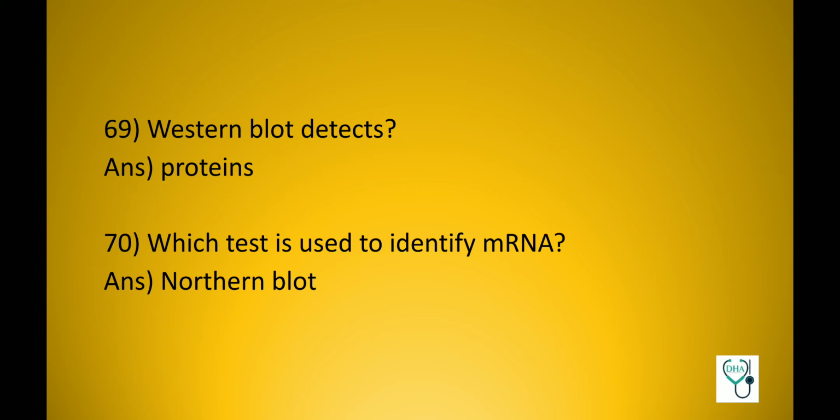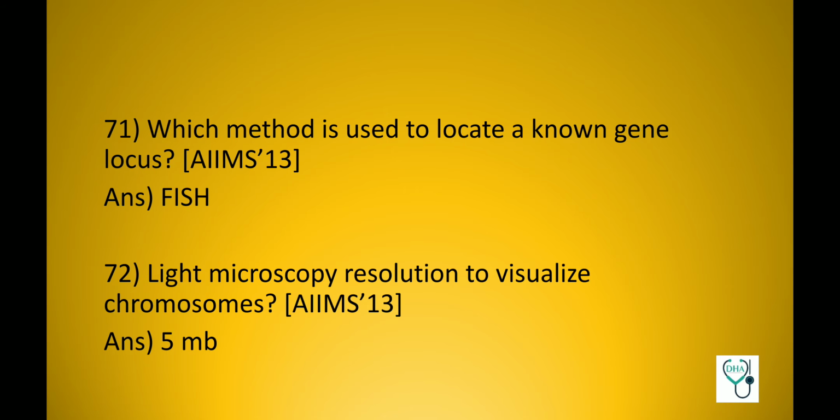Western blot detects proteins. Which test is used to detect mRNA? Northern blot. These two are very important questions. Which method is used to locate a known gene locus? FISH, with the full form fluorescent in situ hybridization. Light microscopy resolution to visualize chromosome: 5 MB. These two are previous AIIMS questions.